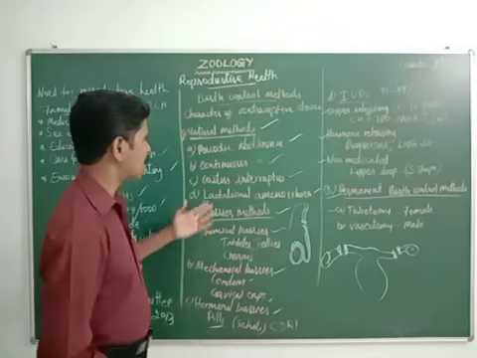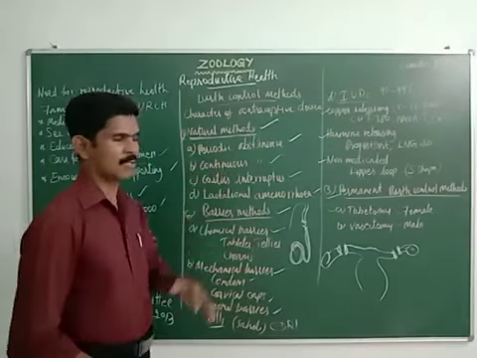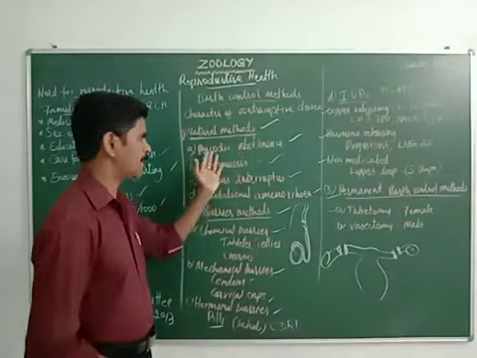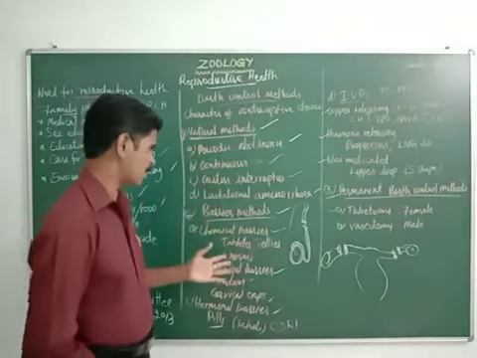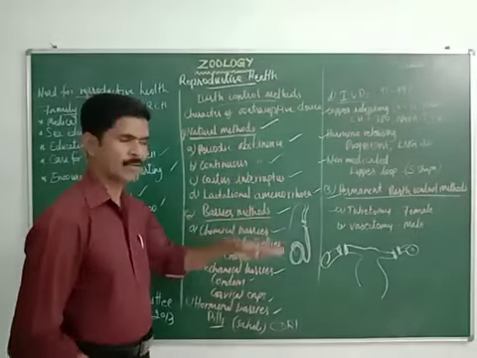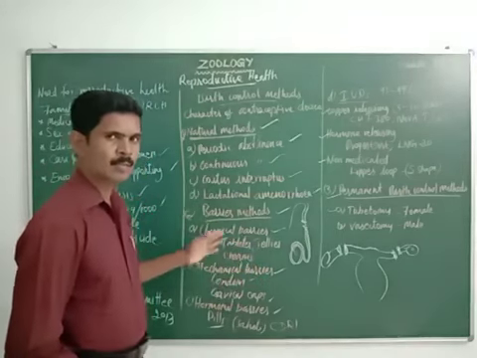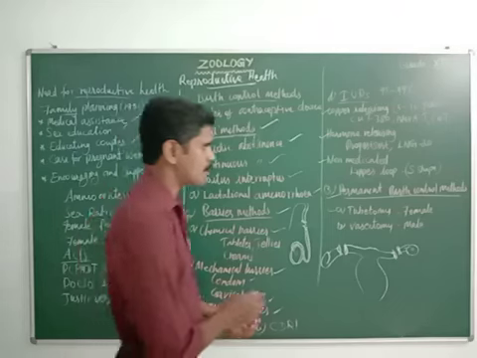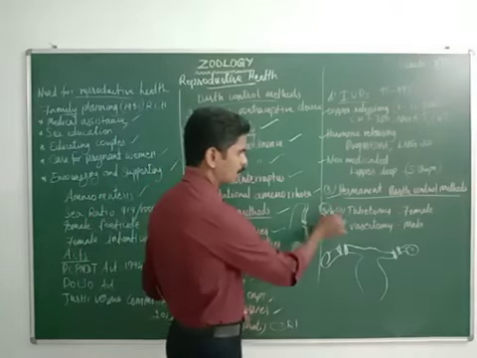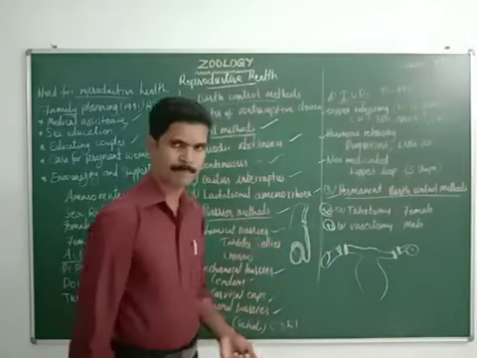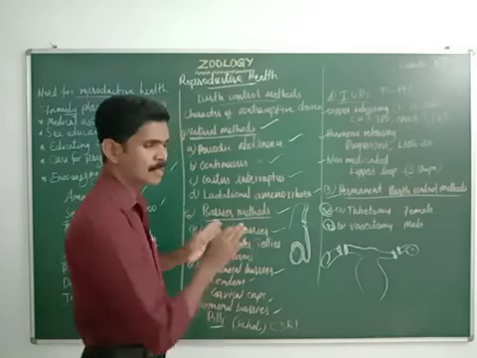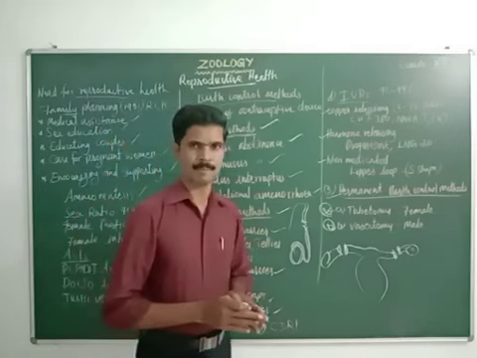For example, what is meant by continuous abstinence? Define periodic abstinence for a 2-mark question. And what is meant by lactational amenorrhea for a 3-mark question, like that. Many 2-mark and 3-mark questions are there, and tubectomy and vasectomy are both very important 2-mark questions. Together it is a very important 5-mark question.